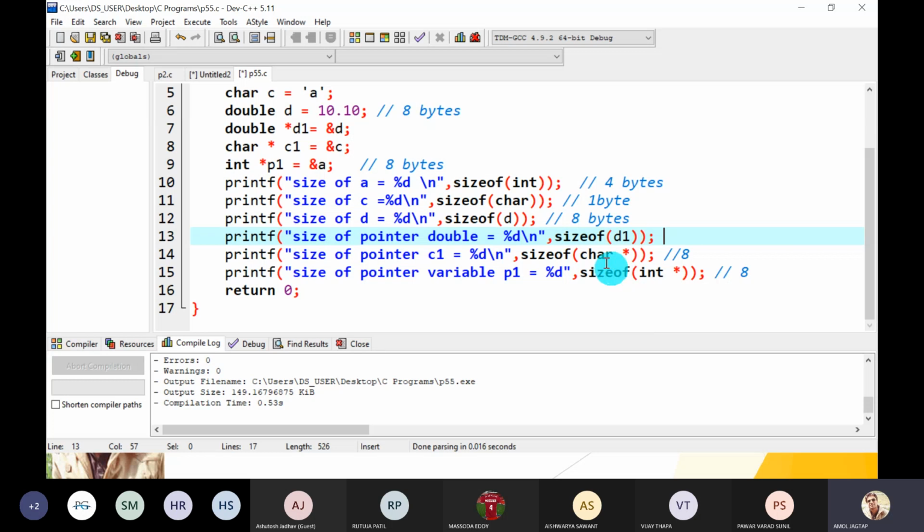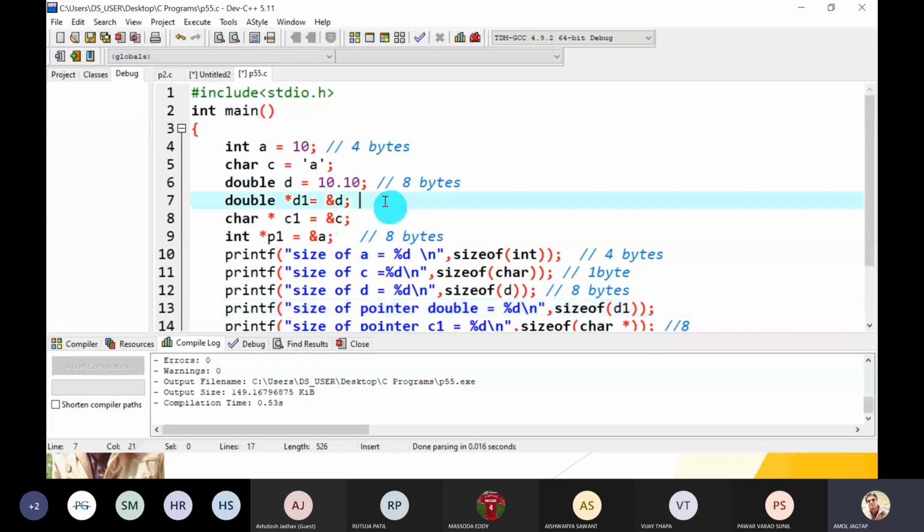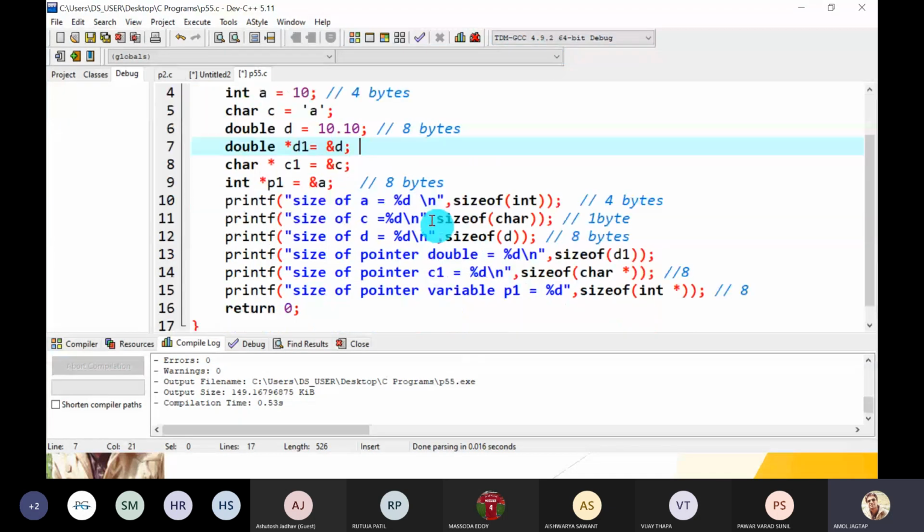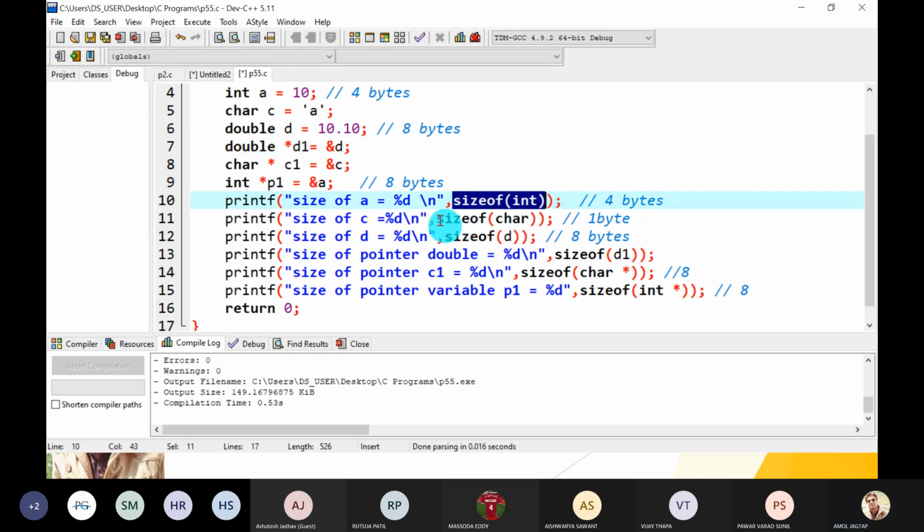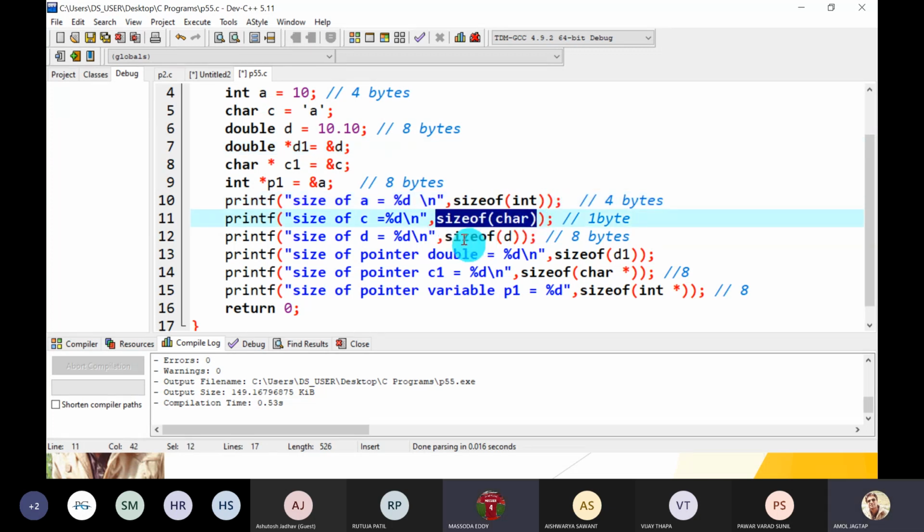So a pointer variable always requires 8 bytes. Why 8 bytes? It is a 64-bit GCC compiler. That's why it is 8 bytes. If it is a traditional 32-bit compiler, then it requires only 4 bytes. Yes, guys, understood? Okay, now why does this happen?